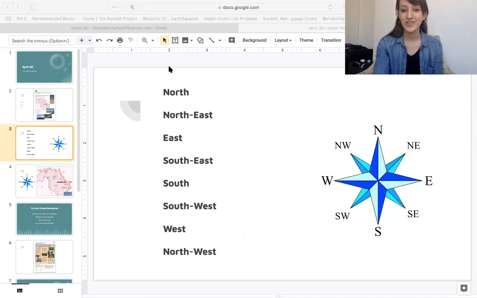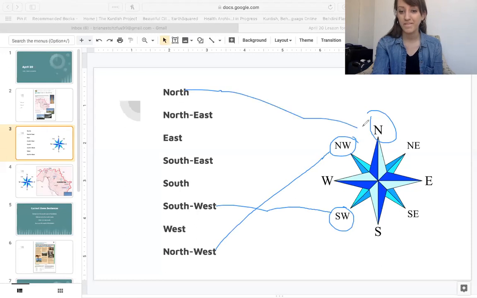I will point to it and you say it. I can't hear you, but you say it. What is this one? It is northwest. What is this one? Southwest. What is this one? North. What is this one? South.